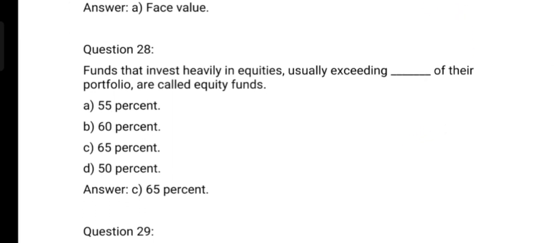Funds that invest heavily in equities, usually exceeding dash of their portfolio, are called equity funds. The first option is 55%, second 60%, third option 65%, and fourth option 50%. And the correct option is option C, 65%.